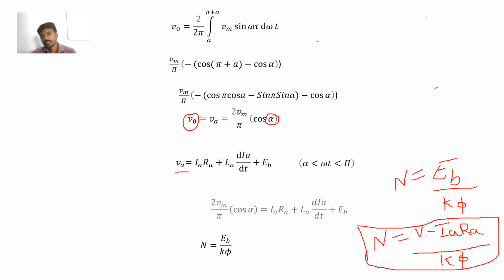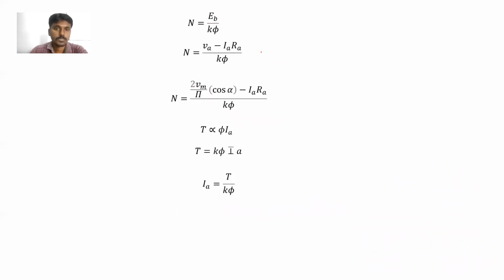So if any one parameter changes, voltage or armature current or armature resistance or flux, the speed also changes. The speed of the motor also changes. Is it right? So these are the equations. Okay. So instead of Va, we can substitute this formula, 2 Vm by pi cos alpha minus Ia Ra upon K phi.